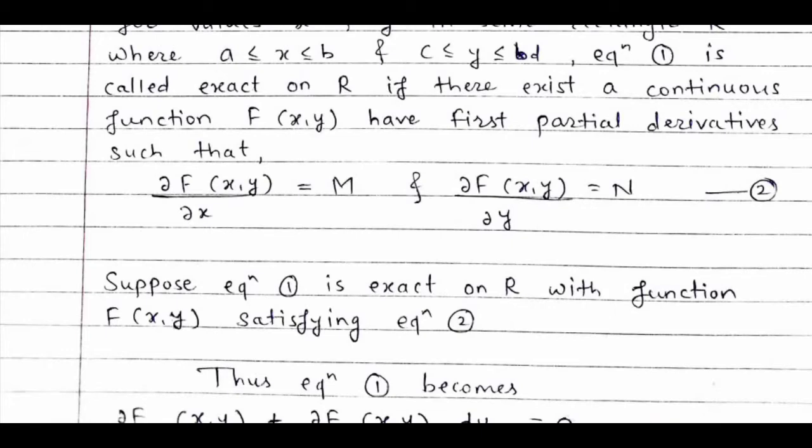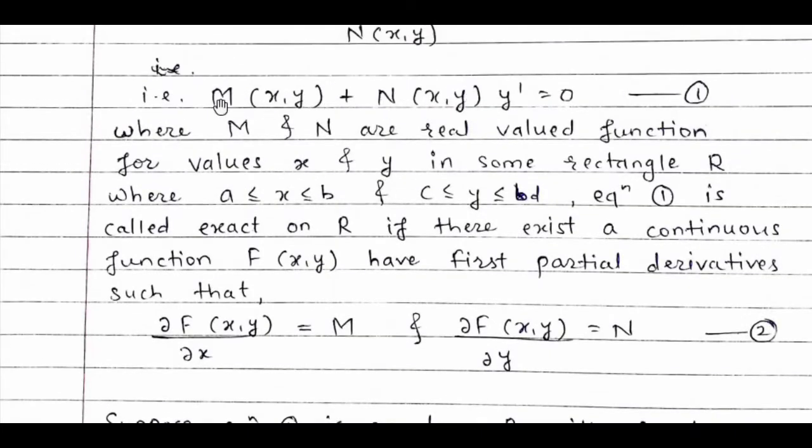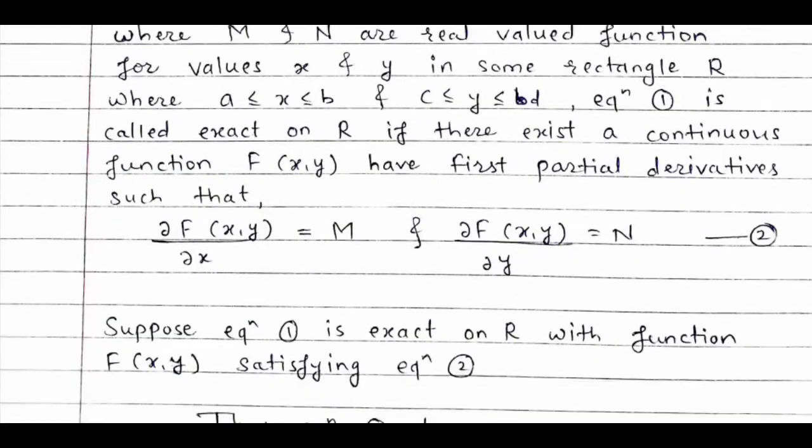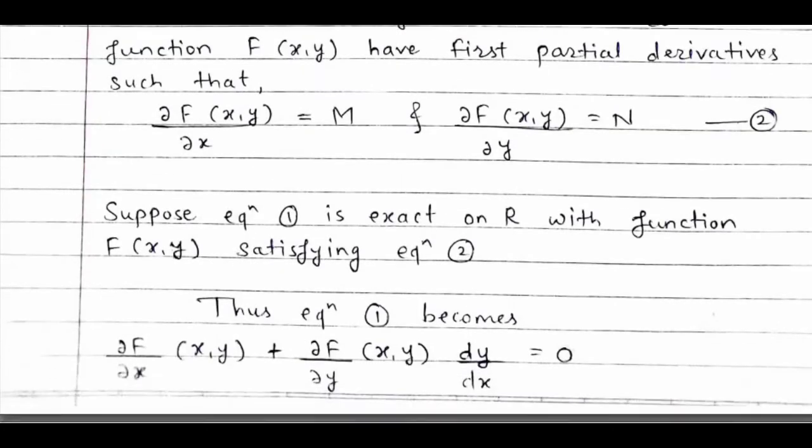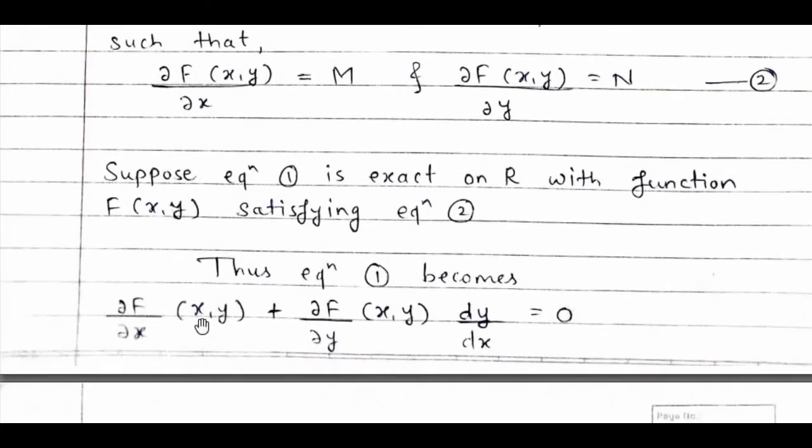In equation 1 we just put the values of M and N as the partial derivative of f with respect to x and the partial derivative of f with respect to y. So equation 1 becomes the partial derivative of f with respect to x of (x,y) plus the partial derivative of f with respect to y of (x,y) dy/dx equals 0.